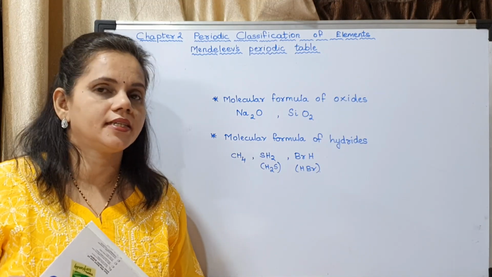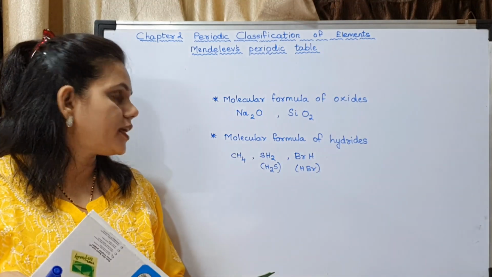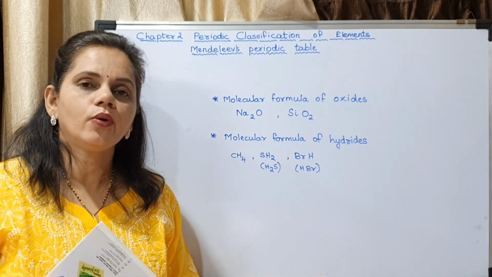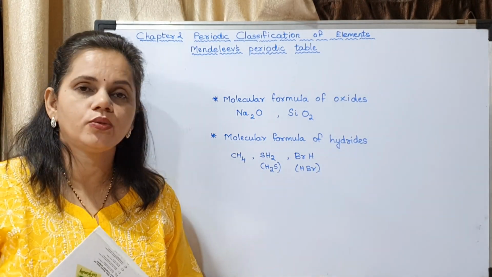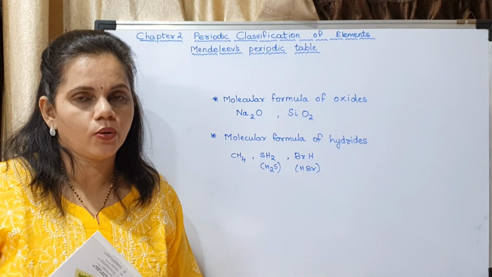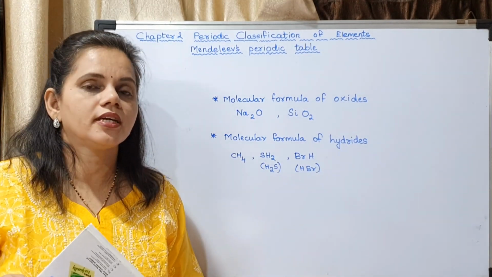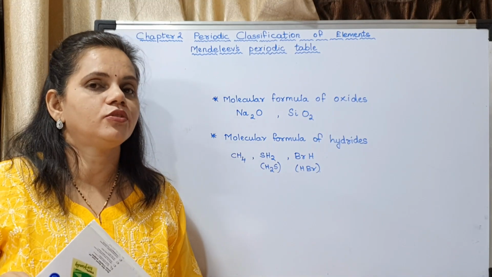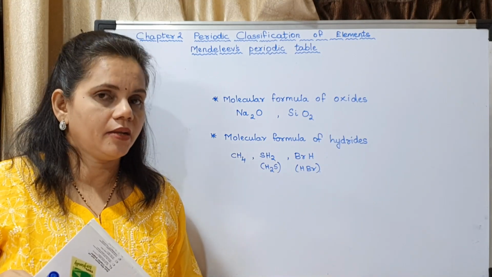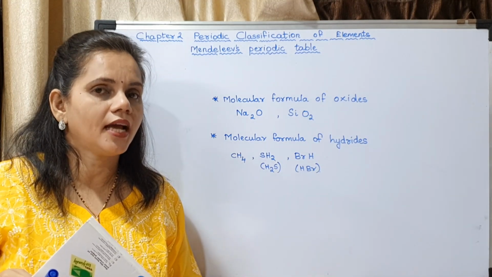Now the number is written below. So it becomes Na2O. As it is R2O, it is Na2O. R is a common term which they have used. So instead of R, you have to put the symbol of that particular element.